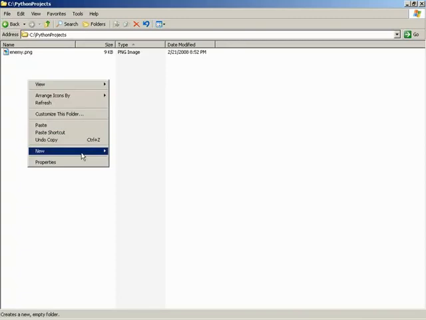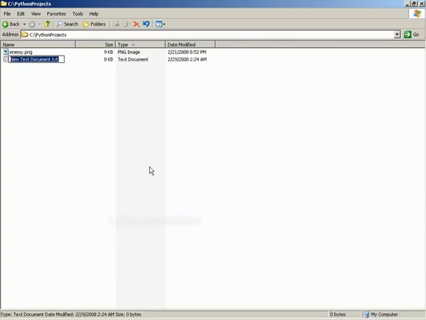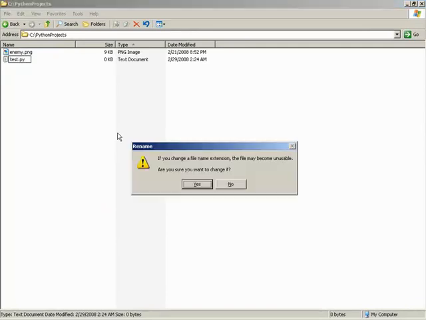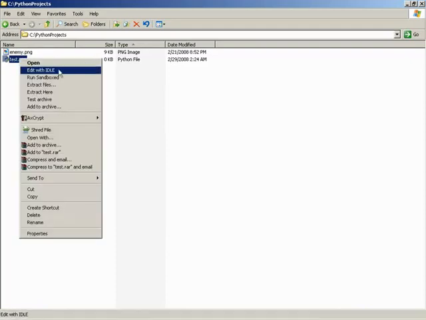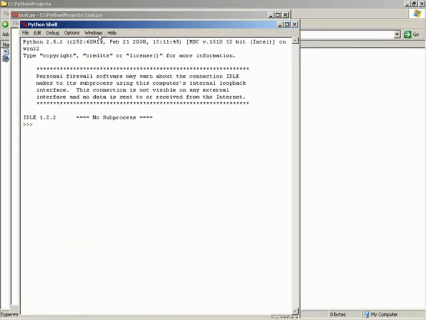So what I'll do is I'll make a new text file, and we're going to call this test.py. And the py extension has already been linked over to Python. We could run it, but we'd simply have a prompt that would flash and go away very quickly. So in order to begin editing this, I'm going to use the integrated IDE that comes along with Python. To access that under Windows, we can right-click on the script and say Edit with IDLE. IDLE is the Python IDE.